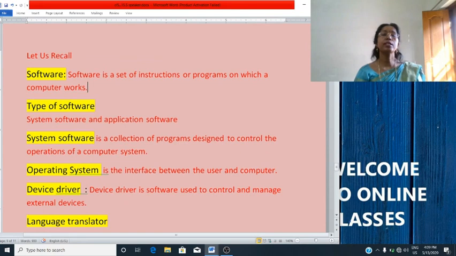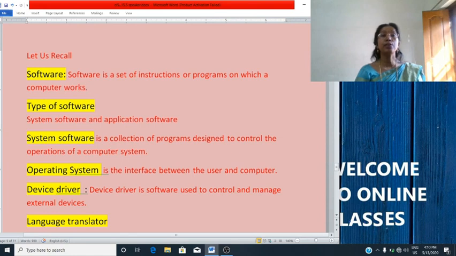So let's revise what we have studied today. First we studied about software. Software is a set of instructions or programs on which a computer works. There are two types of software, system software and application software. What is system software? System software is a collection of programs designed to control the operation of a computer system.